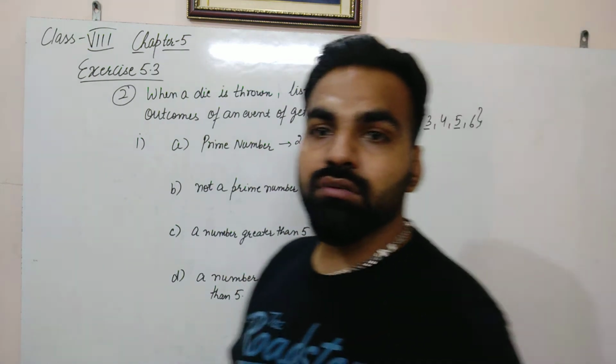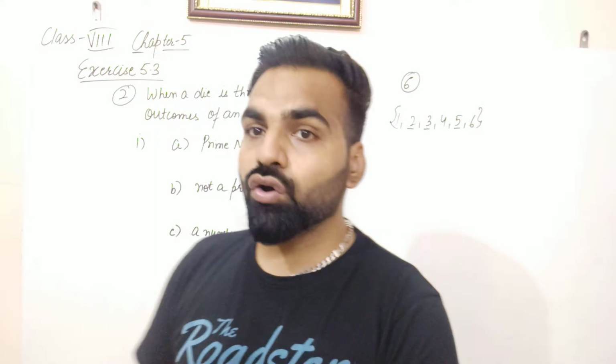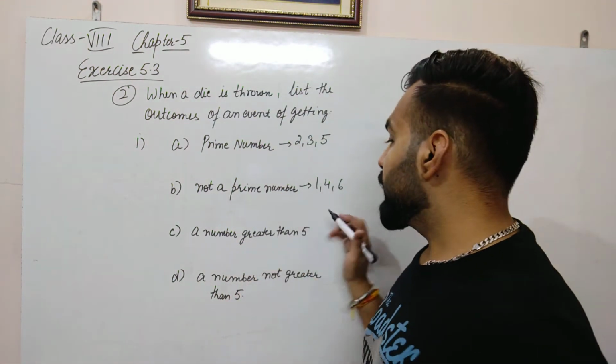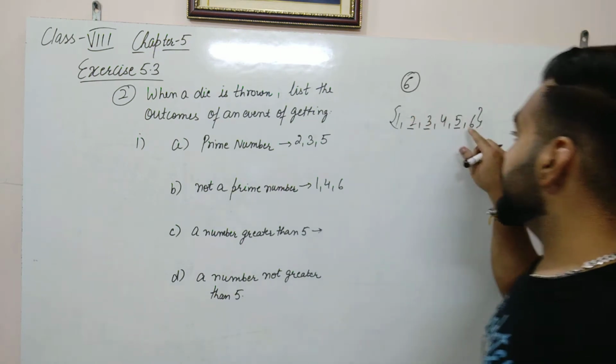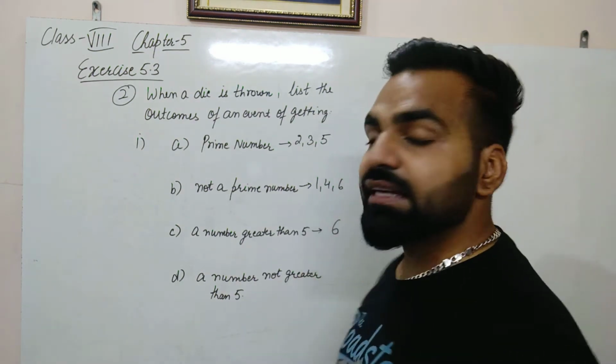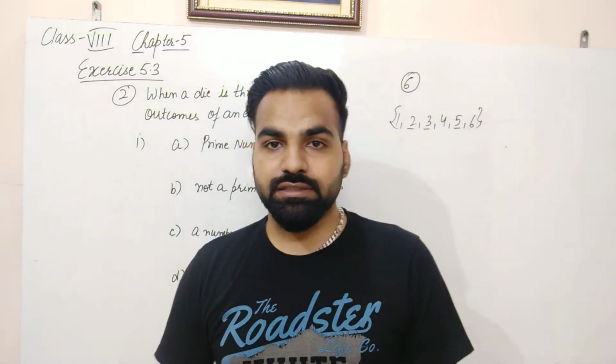These are the outcomes for getting a non-prime number. Next, a number greater than 5. See, there is only one number which is greater than 5. So there will be a single outcome here, that is 6.